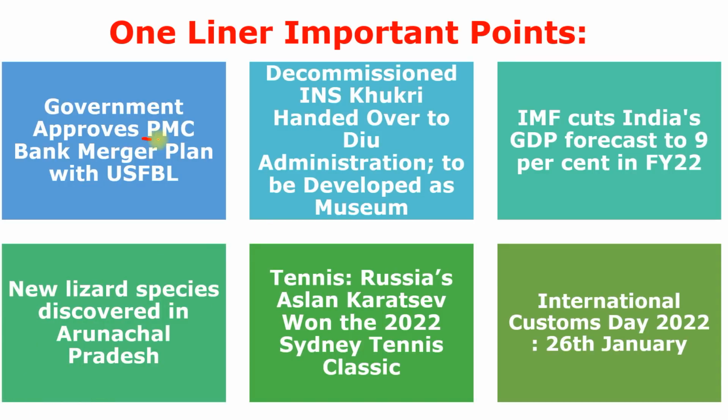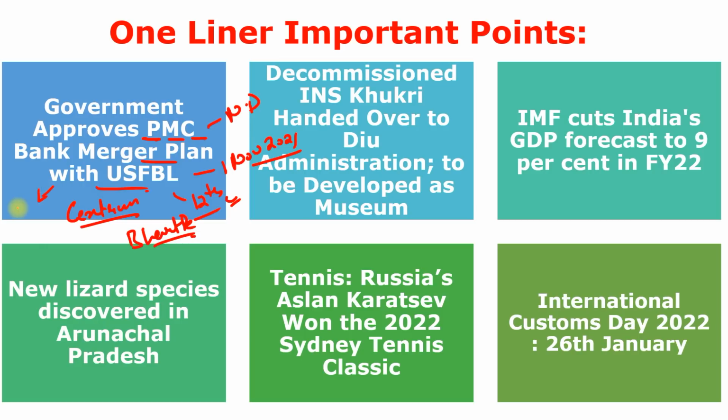Government approved Punjab and Maharashtra Cooperative Bank merger plan with the Unity Small Finance Bank Limited. This is the 12th Small Finance Bank Limited in India, and it is a joint venture between the two organizations. One is the Centrum Group and second one is the Bharat Pay. This is important, Bharat Pay. And it started on 1st of November 2021. Its headquarters is in New Delhi.